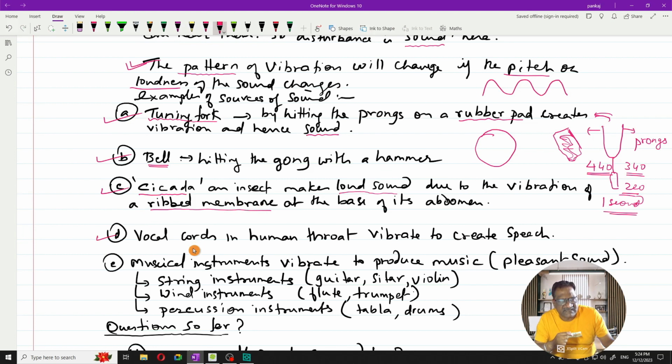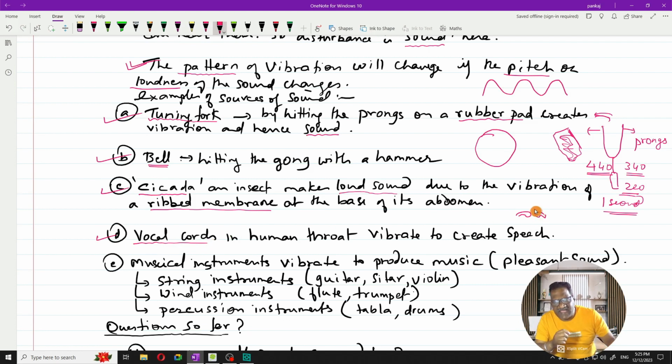Coming to the next, that is part D. It talks about the vocal cords in the human throat. We human beings have an organ called the larynx, somewhere in the throat region, just below the pharynx. The larynx has a couple of muscular flaps, and these muscular flaps are known as vocal cords.